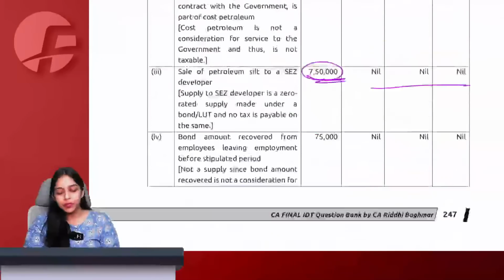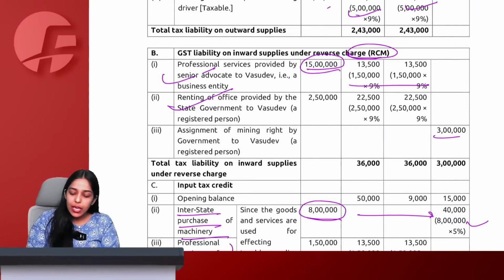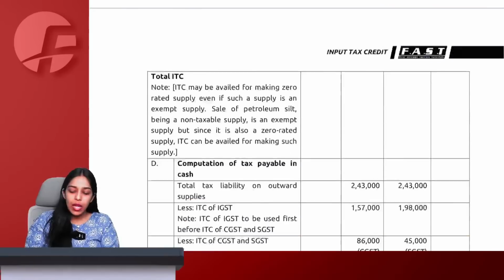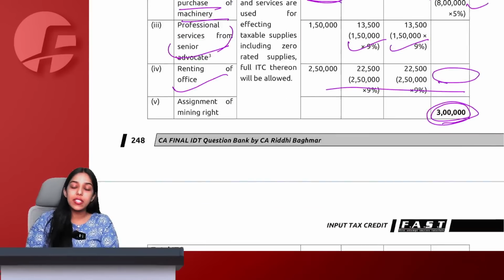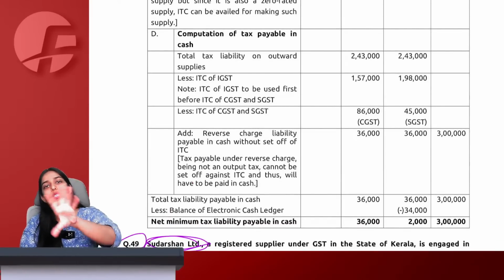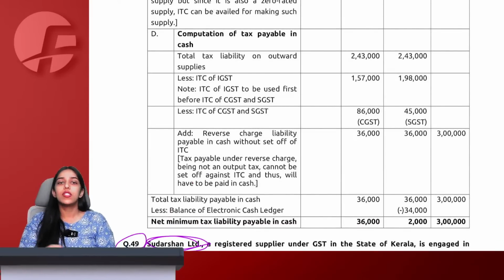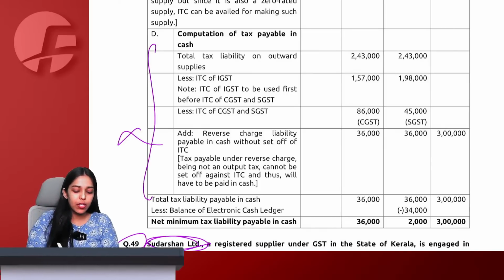So 3 lakh I will pay under reverse charge mechanism, and 3 lakh I can also avail as my input tax credit. Say yes or no, everyone. No reversals required because nothing is exempt here. Either something is supply or not supply, matter is over. So whatever I have supplied is basically all taxable and zero rated only. Therefore no reversal will be required.